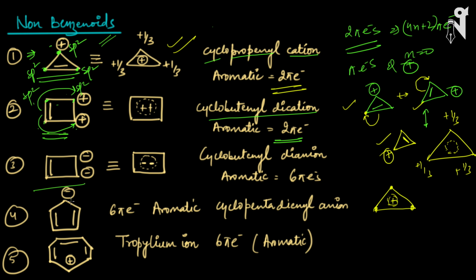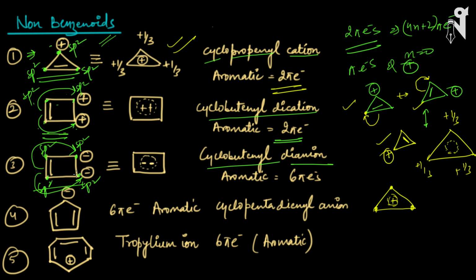Look at the next one. Here you have a double bond and negative charges. These negative charges are free electrons, or you can say pi electrons, present in an unhybridized p orbital. So hybridization is not changing here. This is sp2, this is sp2, this is sp2, and this is sp2, so all of the carbons are in the same plane. This is called the cyclobutenyl dianion. Is it in closed conjugation? Yes, the double bond is in conjugation with this negative charge also, and the double bond is in conjugation with this negative charge also. The double bond will get distributed among all the carbons, as well as the negative charges.